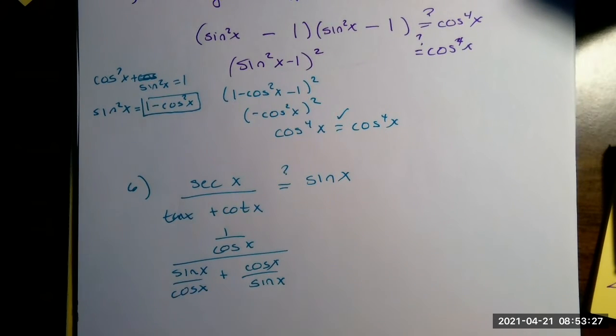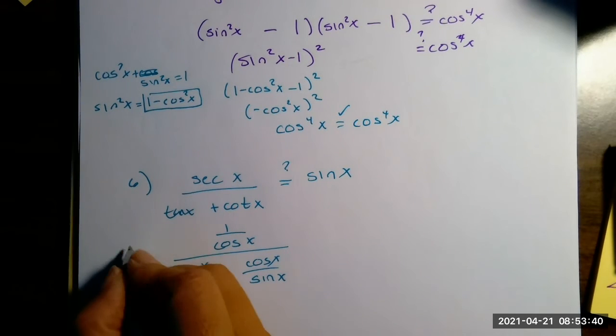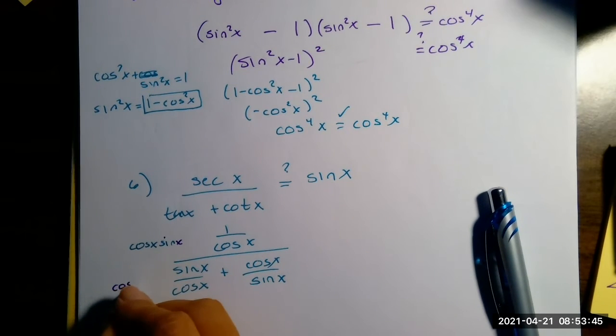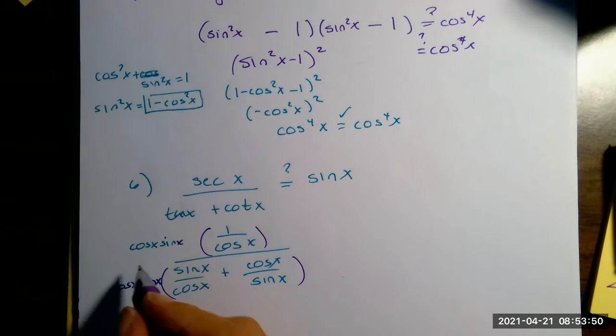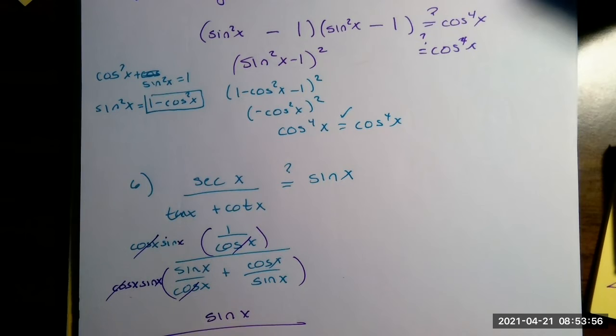All right, let's do some cleanup. Too many fractions. So we're going to do just a little bit of cleanup here. I'm going to multiply everything by cosine and sine. Right? That's my common denominator. Maybe I'll do it in a different color. All right. So that's going to clean up. The cosines will cancel. Cosine will cancel with this one, so I'll get sine squared x. And then this gets distributed, so the sine will cancel with this one, and I'll get cosine squared x.